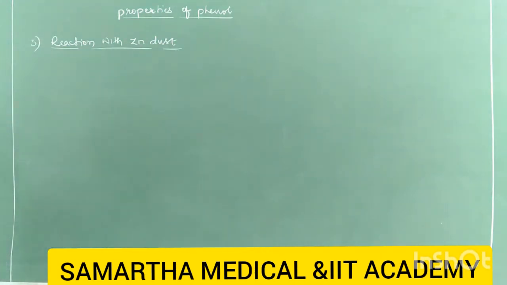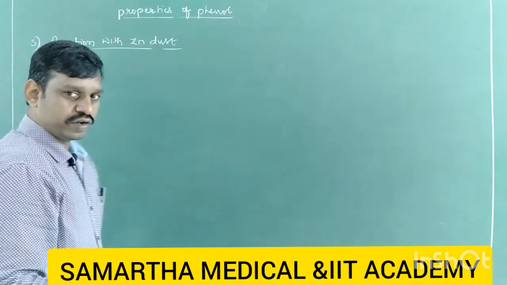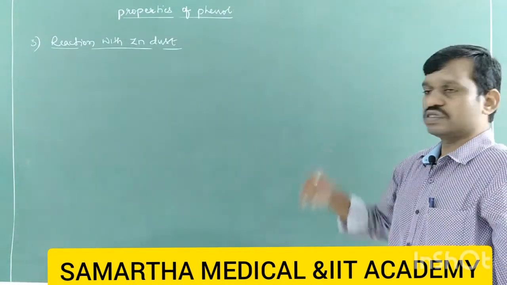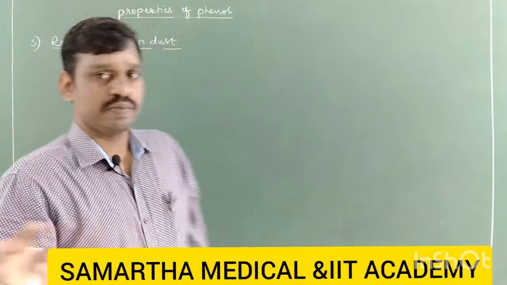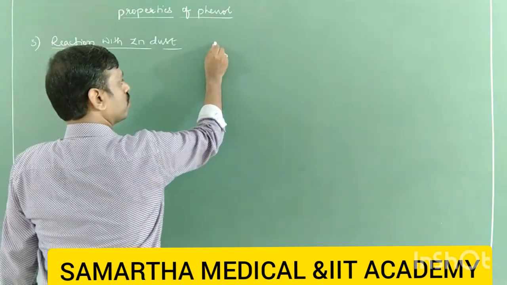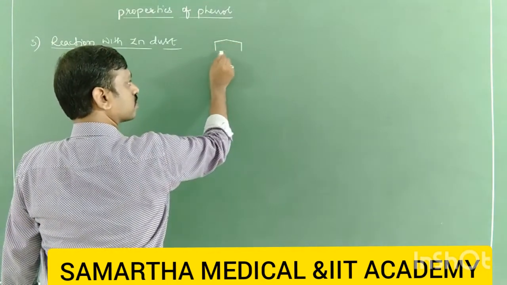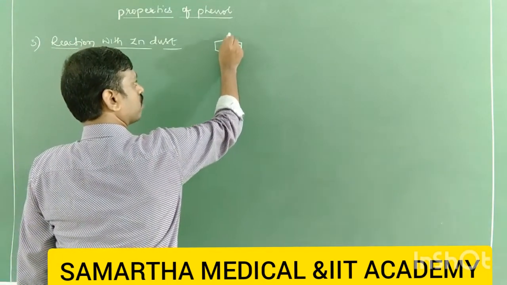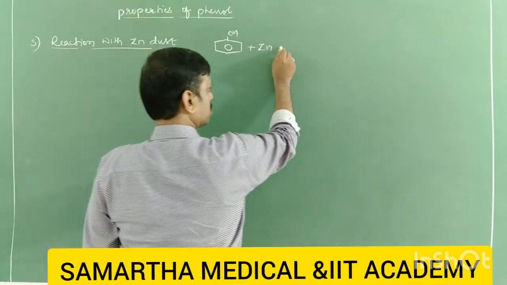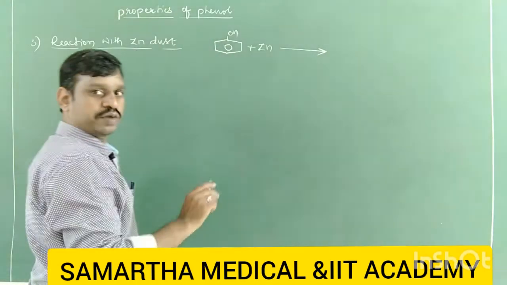Now how does phenol react with zinc dust? This reaction we have studied in the preparation of benzene, first PUC. See here, phenol is distilled with zinc dust, and it simply forms benzene. So it is a method of preparation of benzene. Therefore, take down: phenol is distilled with zinc dust, it forms benzene.